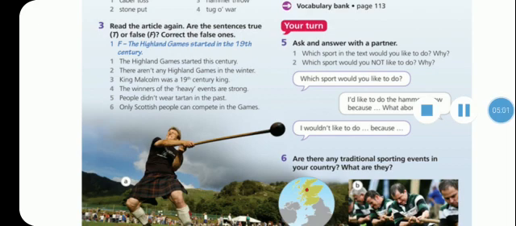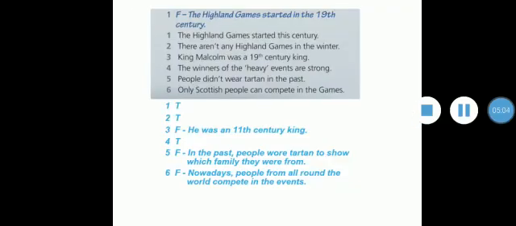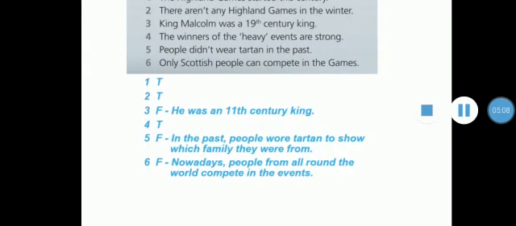Number 2, there aren't any Highland Games in the winter, which is true. 3. King Malcolm was a 19th century king. It is false. He was an 11th century king. Number 4. The winners of the heavy events are strong, which is true. 5. People didn't wear tartan in the past, which is false. In the past, people wore tartan to show which family they were from. And the last one, only Scottish people can compete in the games. It is false. Nowadays, people from all over the world compete in these events.